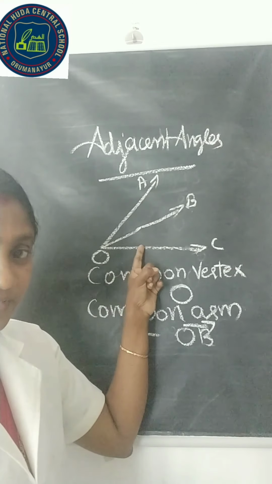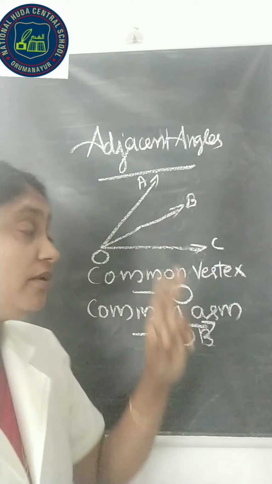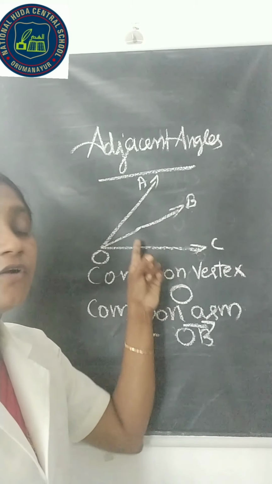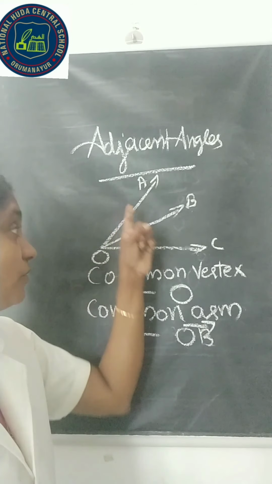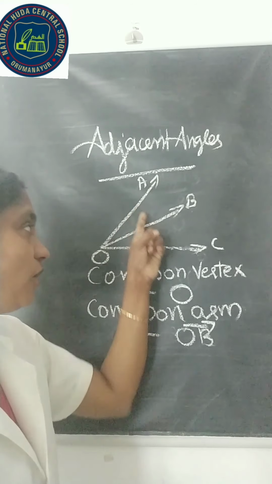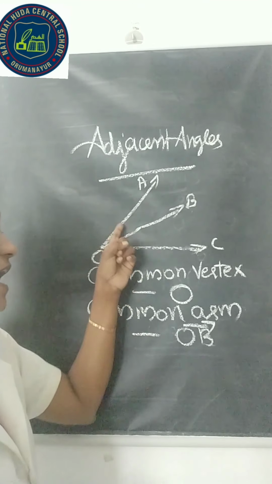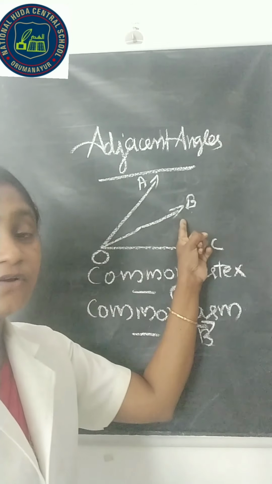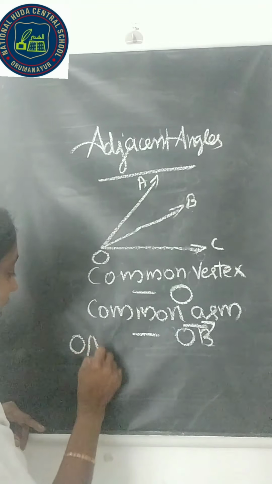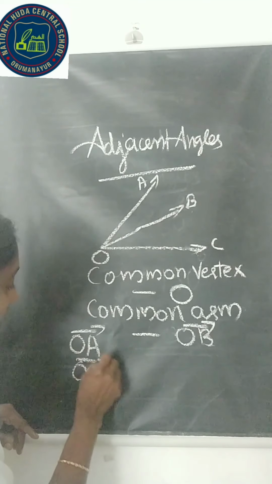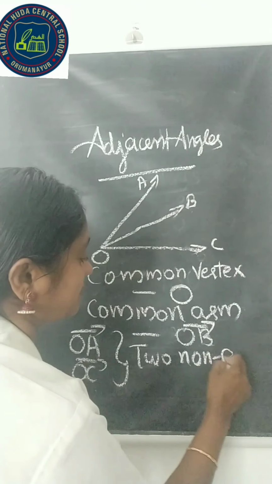OA and OC are two non-common arms which lie on either side of the common arm OB.